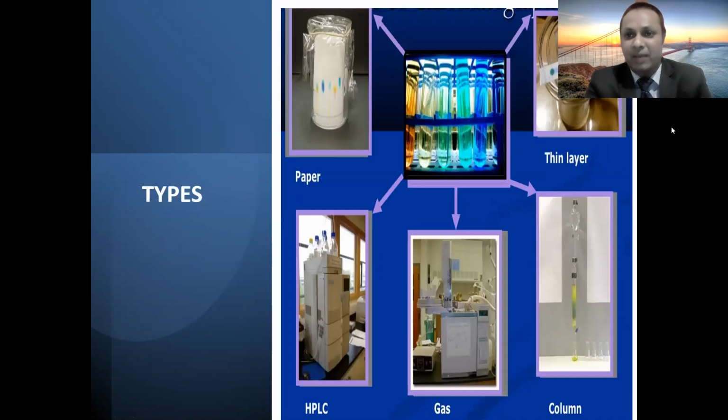What are the various types of chromatographic techniques? First is paper chromatography, then TLC, that is thin layer chromatography, then column chromatography, then gas chromatography, and then HPLC, that is high performance liquid chromatography. These are the various types of chromatographic techniques that nowadays we are using to separate the mixture of various compounds.